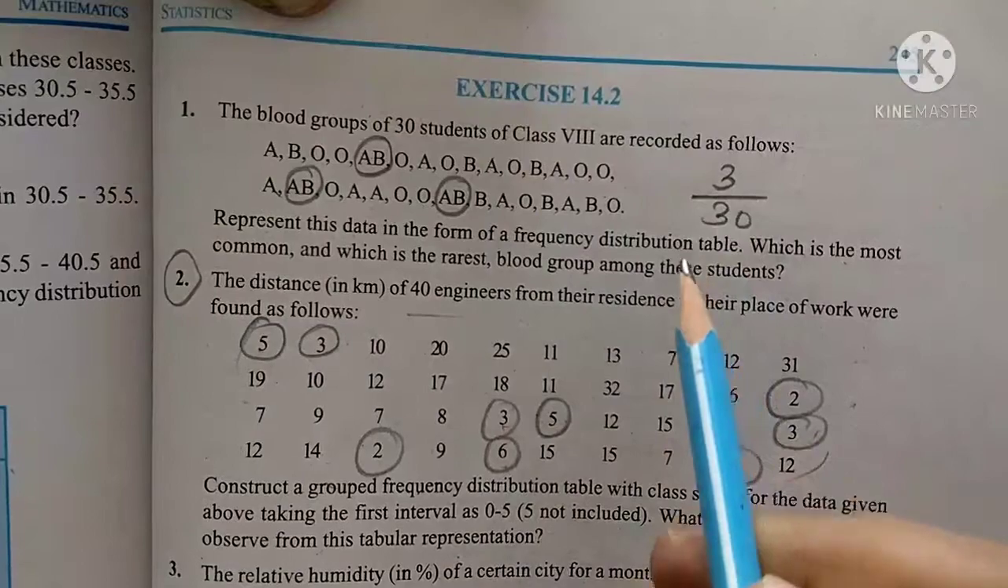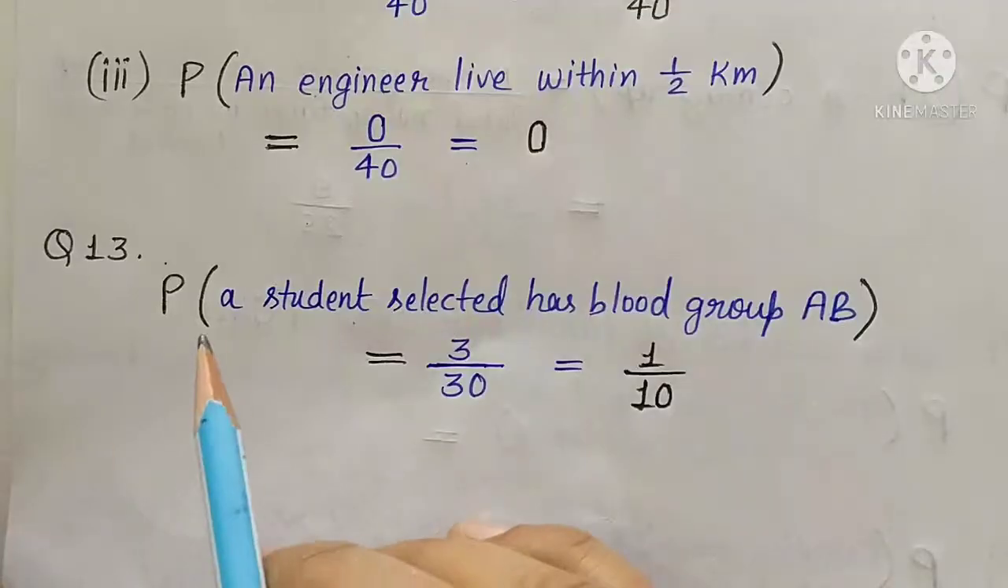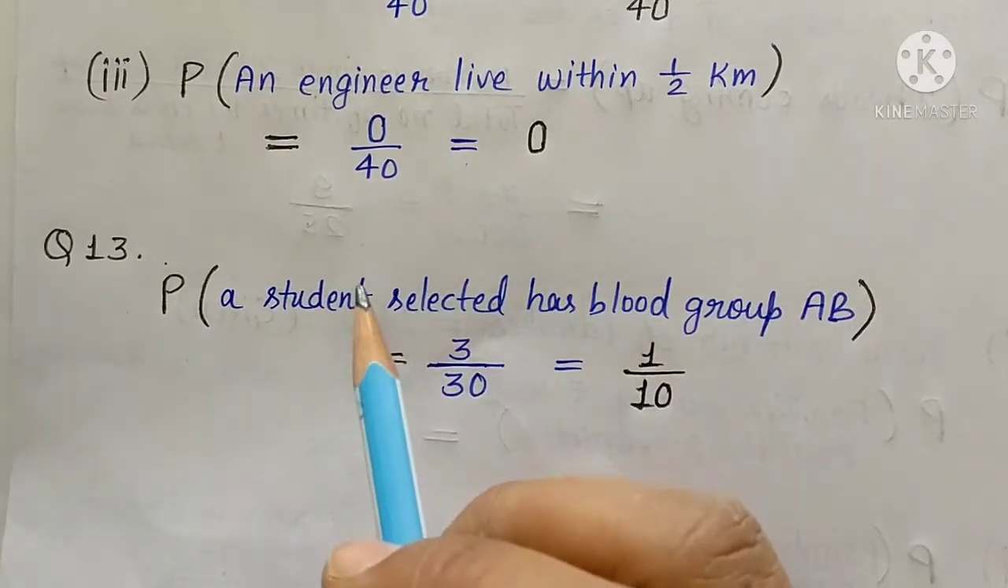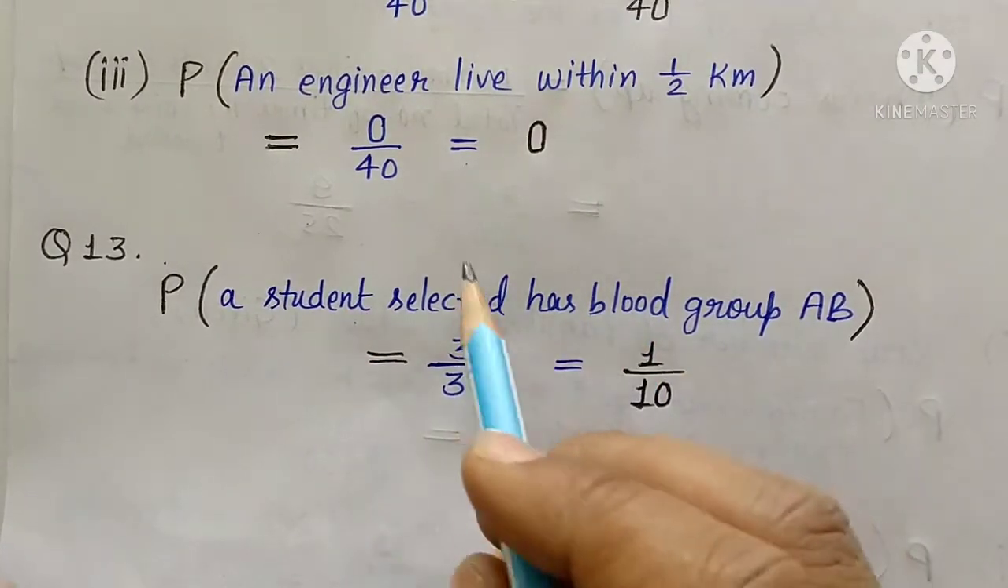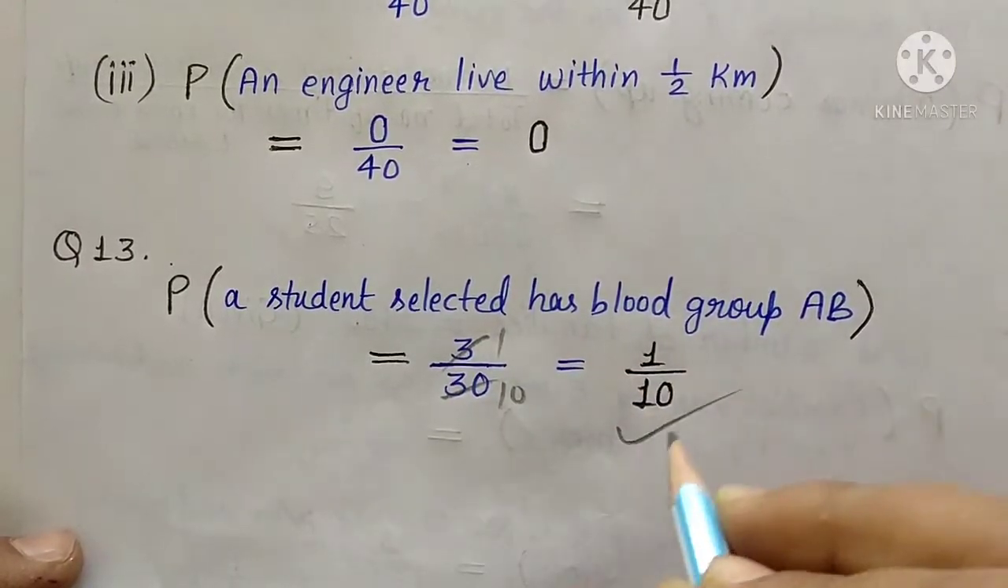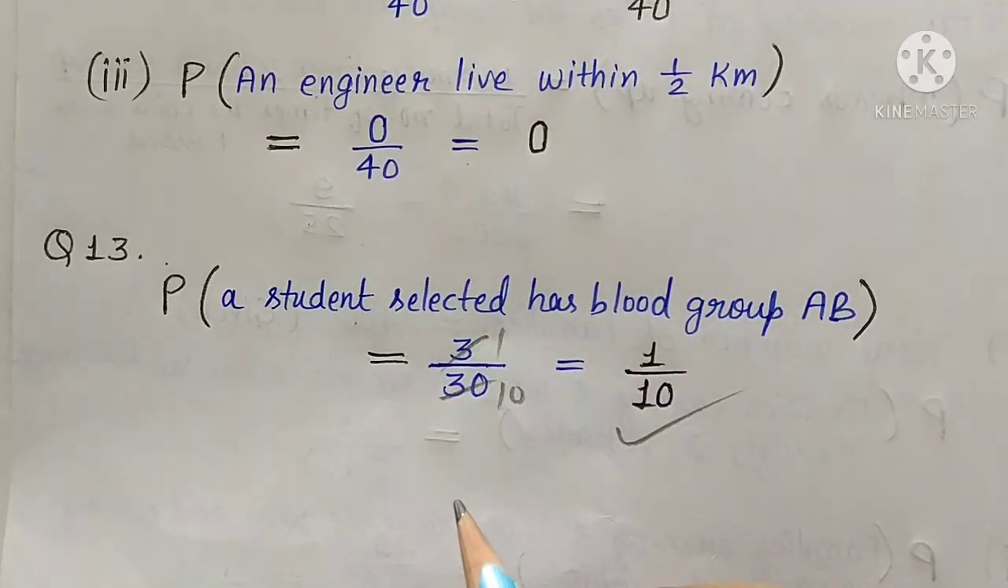So easily we can find out the probability that a randomly selected student has blood group AB. We found that 3 are there. So 3 upon 30, 3 ones are 3, 3 tens are 30. So 1 upon 10 is the probability of a student having blood group AB.